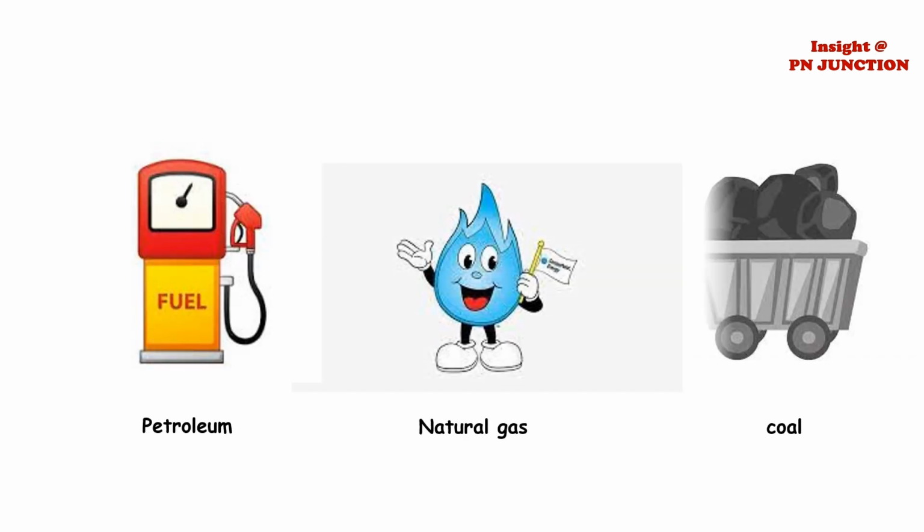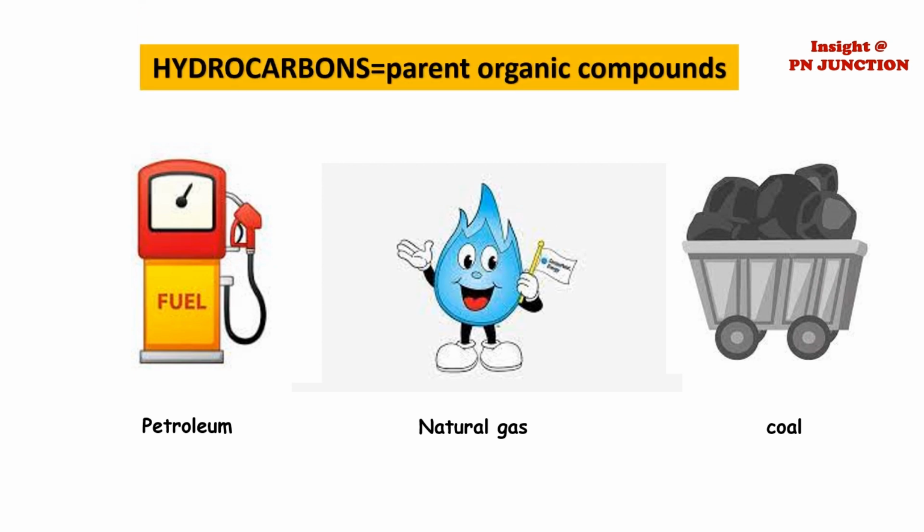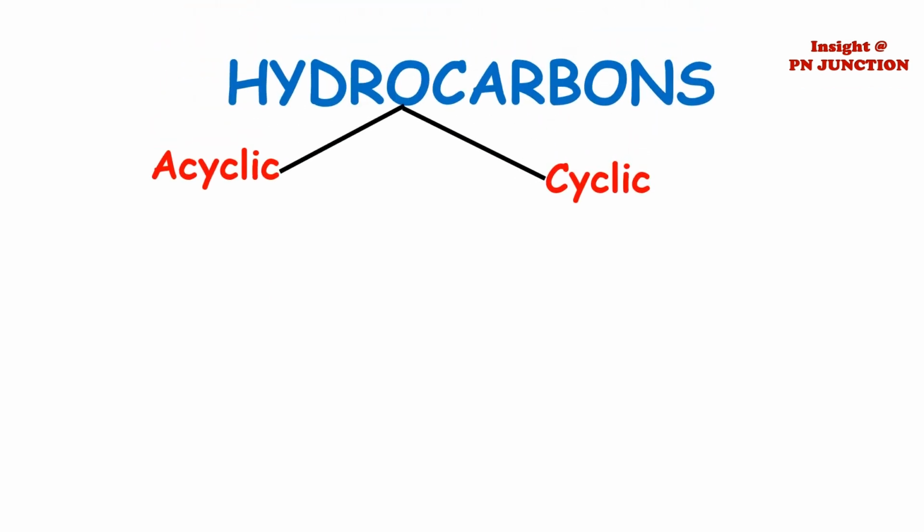Therefore, hydrocarbons are regarded as the parent organic compound, and all other compounds are said to be derived from them by substituting one or more hydrogen atoms by functional groups. Based on structure, they can be broadly divided into two types, that is, acyclic and cyclic hydrocarbons.